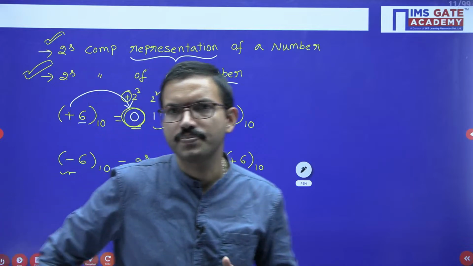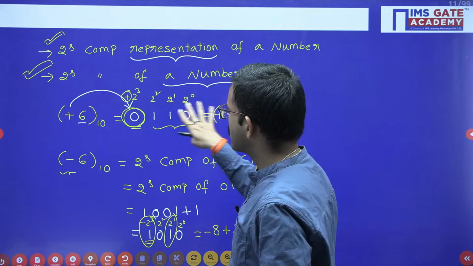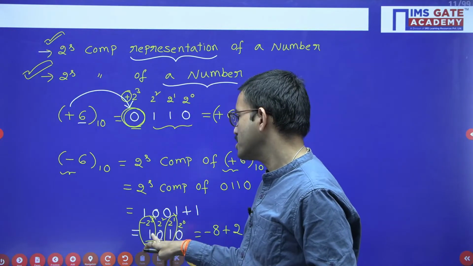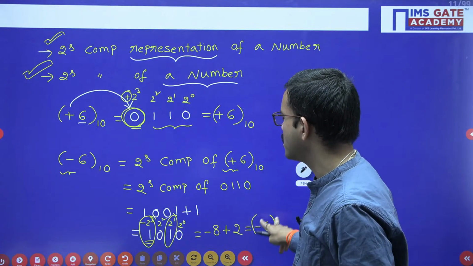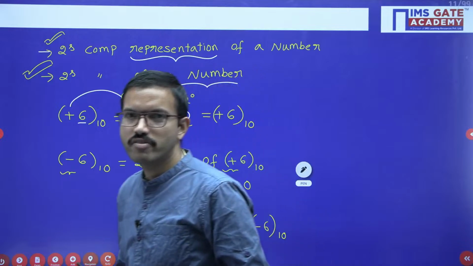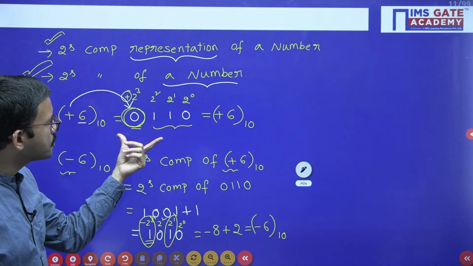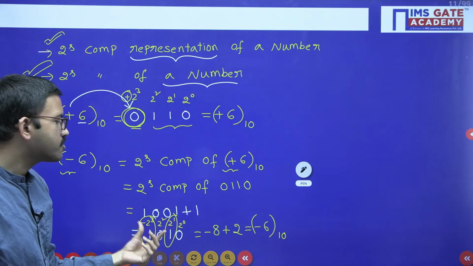Whenever the given number is already represented in 2's complement form, I am repeating once again: if the sign bit is 0, you consider a positive number, and the remaining bits give the magnitude. If the sign bit is 1, the corresponding position weight is minus, and wherever ones are there, just add the respective position weights. Suppose to represent plus 6 we require 4 bits. For representing minus 6, we also require 4 bits.